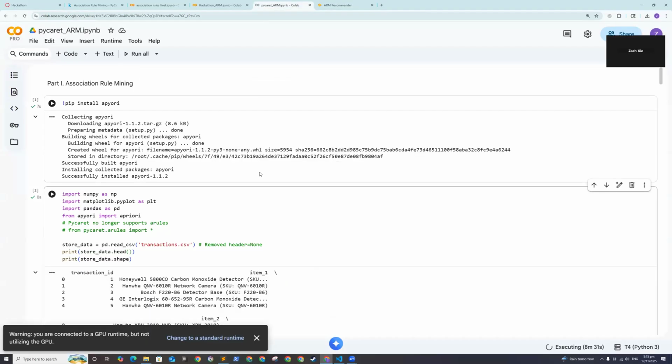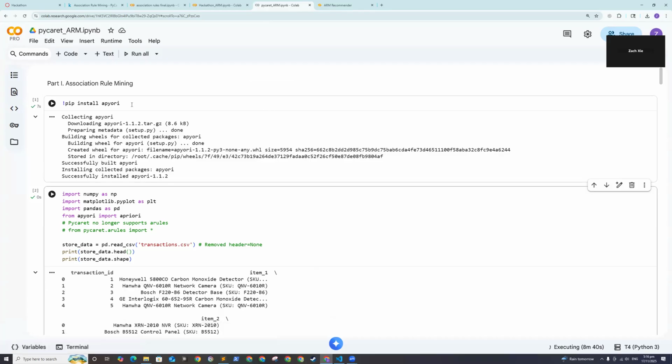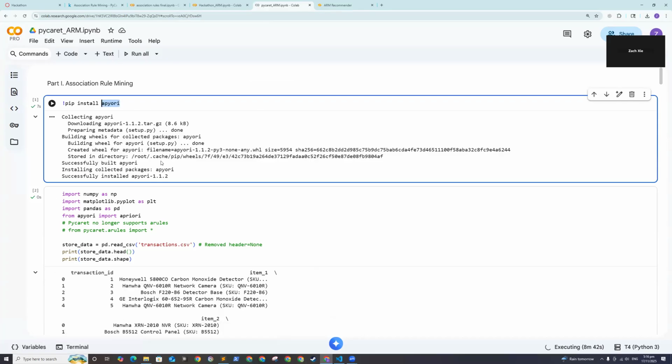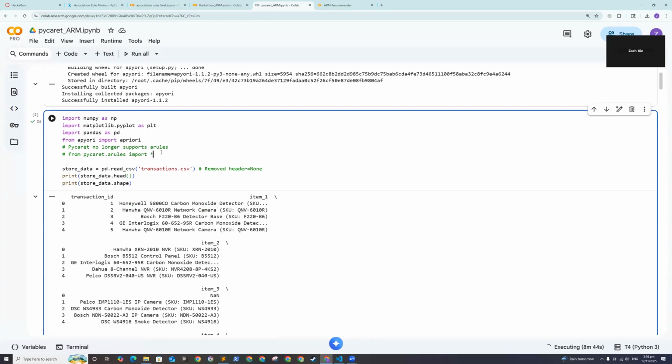Well, I'm here to do a quick rundown of my association rule mining code. As you can see, here I'm installing the necessary package. I want to point out that the latest version of PyCaret no longer supports association rule mining by default.